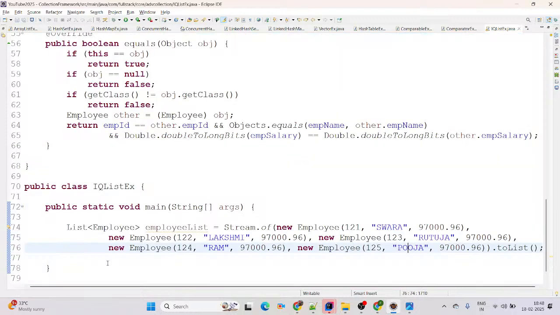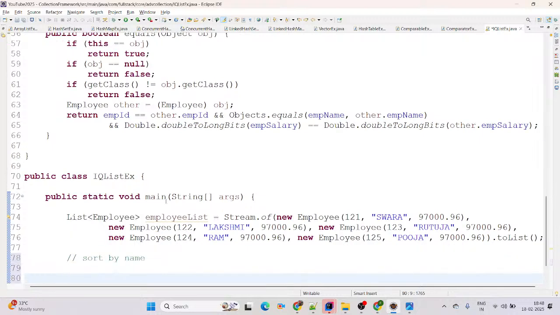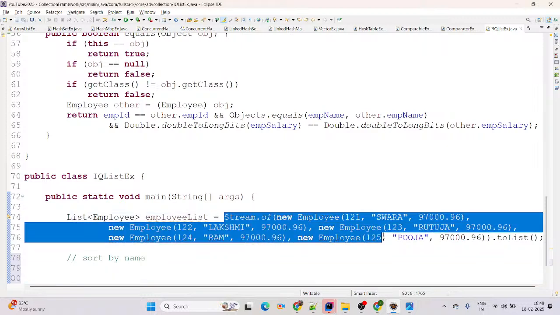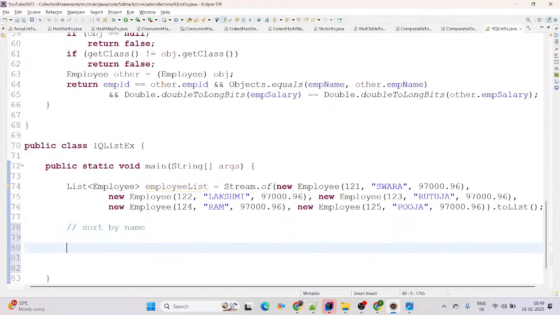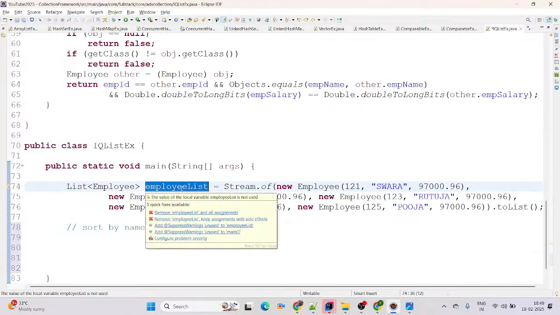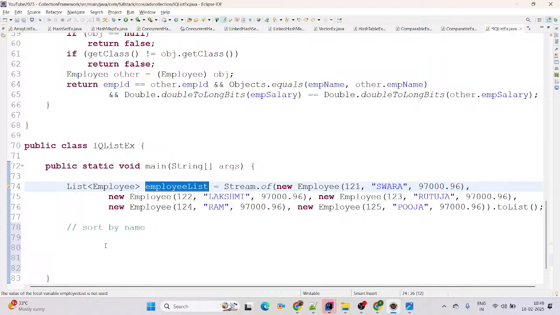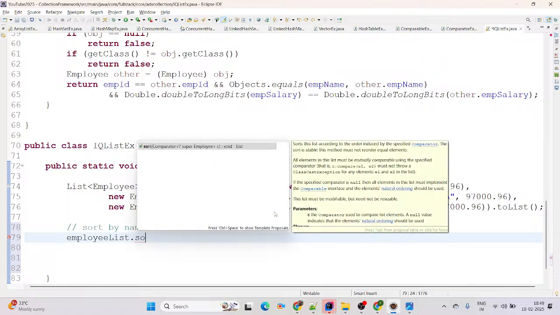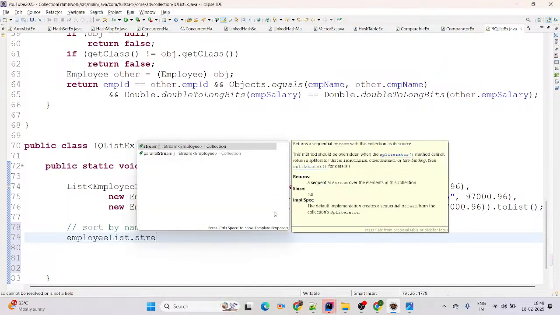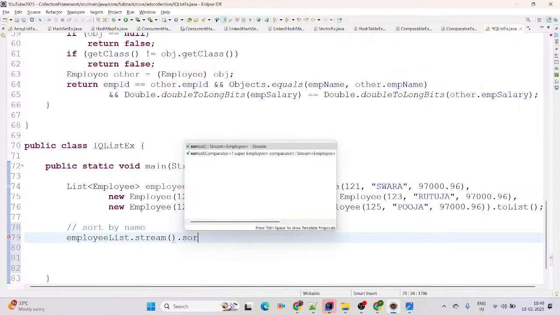Now here, first we are writing sort by name. If you want to write single-line code, you can simply use the stream API and directly call the sorted method. But for newcomers, I am creating the employee list and I will work on that list only. Then simply add the employee list, and we call stream dot sorted.